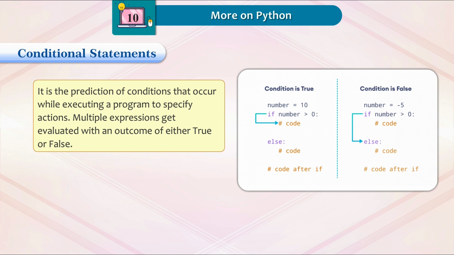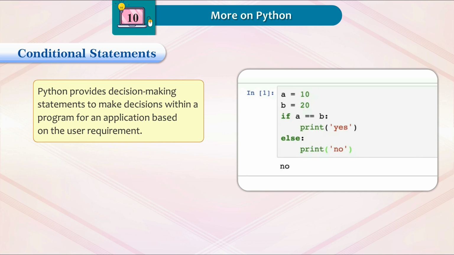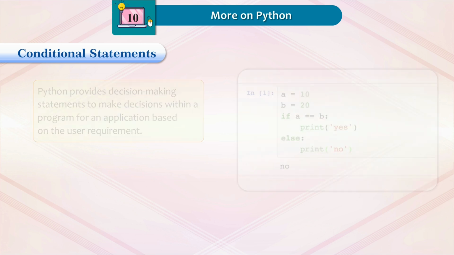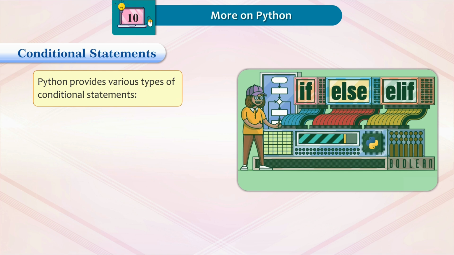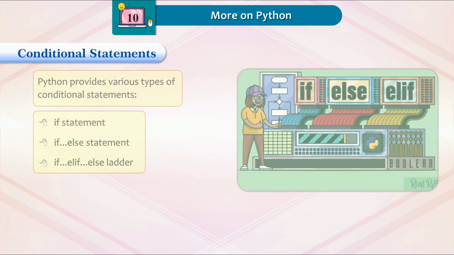Multiple expressions get evaluated with an outcome of either true or false. Python provides decision-making statements to make decisions within a program for an application based on the user requirement. Python provides various types of conditional statements: if statement, if-else statement, if-else ladder.